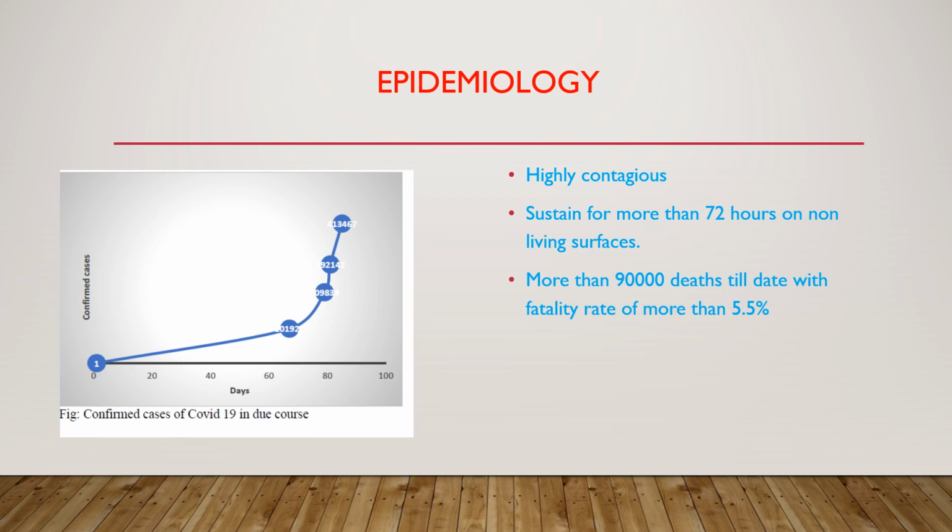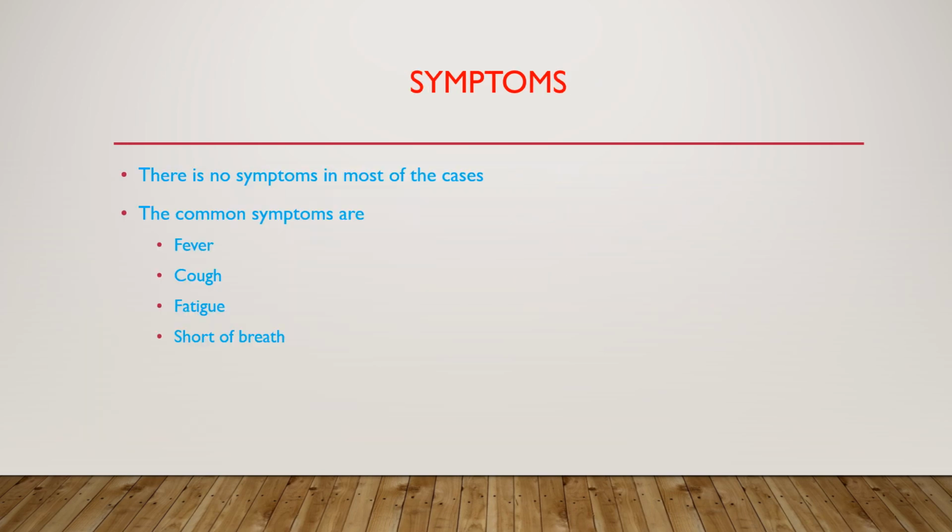Like, can the same person be affected more than one time, and after recovery, can the virus regrow in our system? Due to its high sustainability, it seems very challenging to eradicate it from our environment. Another problem is that most of the time there are no symptoms in the initial period, due to which a person can unintentionally spread it to others.